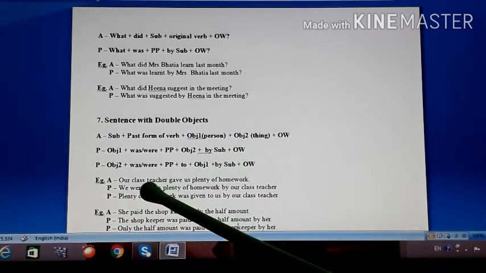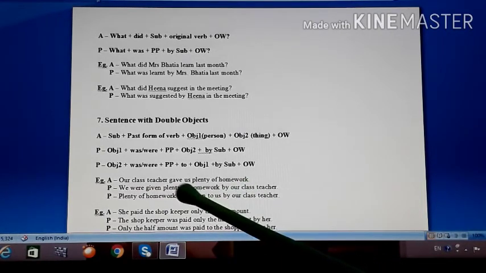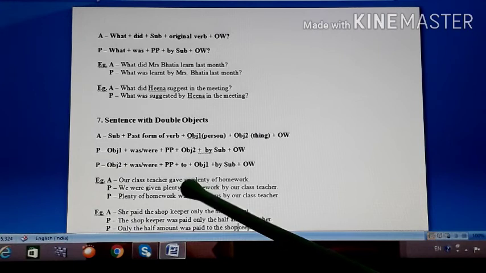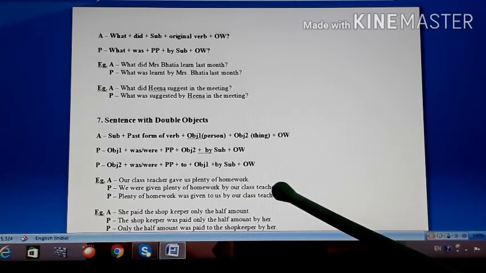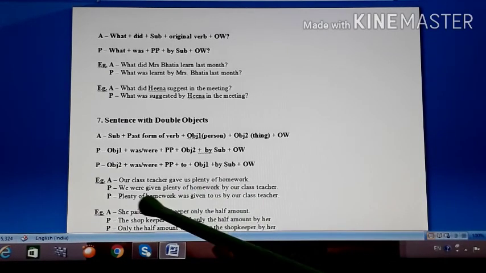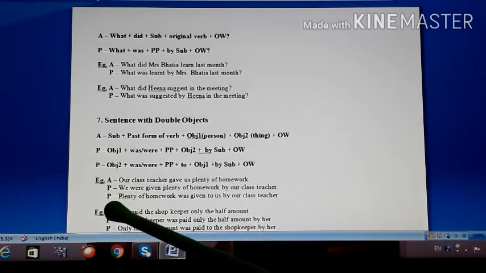So look at the example. Our class teacher gave us plenty of homework. So here you have two objects. One is whom did he give plenty of homework? Us. And what did he give us plenty of homework? So two objects are here. So when we bring us front, then it will become we. We का us होता है तो us का we होता है, बराबर.